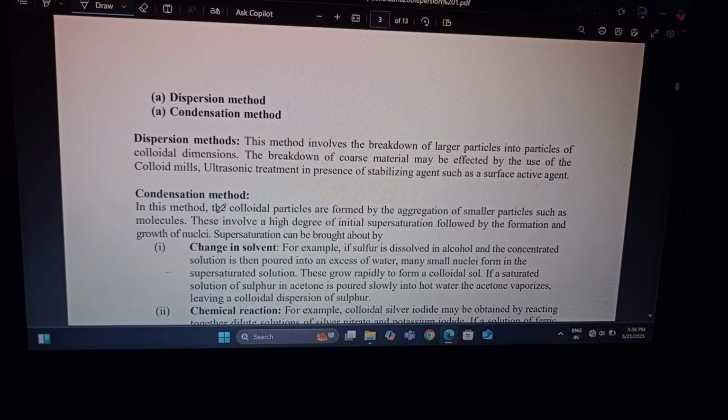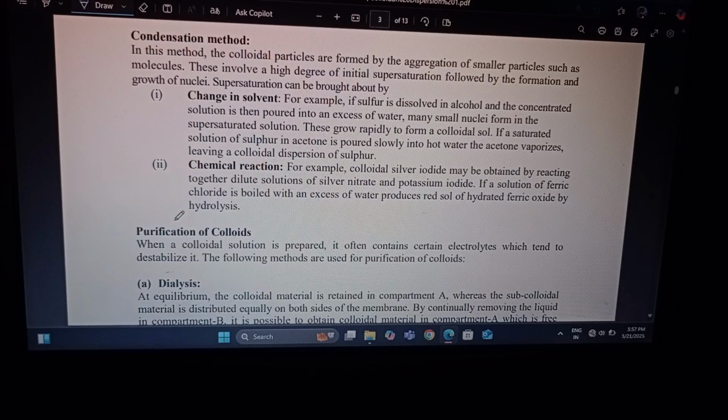The breakdown of coarse material may be effected by the use of colloidal mills, or by ultrasonic treatment in the presence of stabilizing agents such as surface active agents. And the condensation method: in this method, colloidal particles form by the aggregation of smaller particles such as molecules. This involves a high degree of initial supersaturation followed by the formation and growth of nuclei, and supersaturation can be brought about by two methods: change in solvent and chemical reaction.